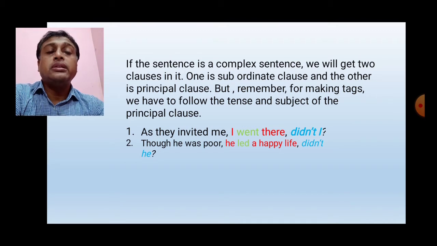Here he is the subject and led is the verb. As led is verb 2, we have to write did. As it is a positive statement, we have to write not. And here the subject is he, so we have to write he. So the answer of this statement is didn't he.